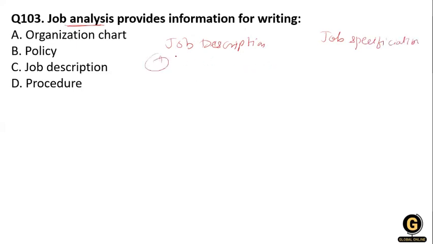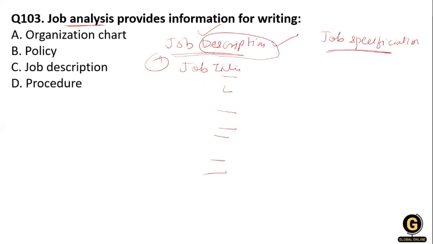So in the job description there is the job title, job location, the things which describe your job. So the title of your job, the location of your job, summary of job, the reporting, the working conditions, in which working condition you are working, the job duties you have to perform, machines to be used, and the hazards. So this description is given in job analysis.